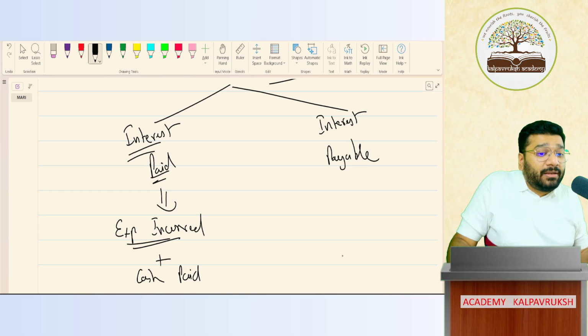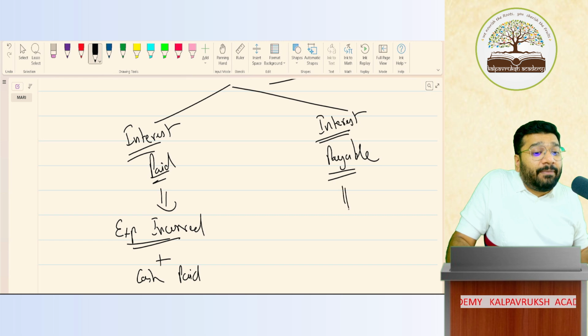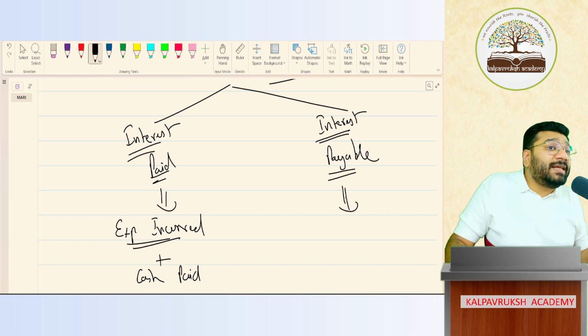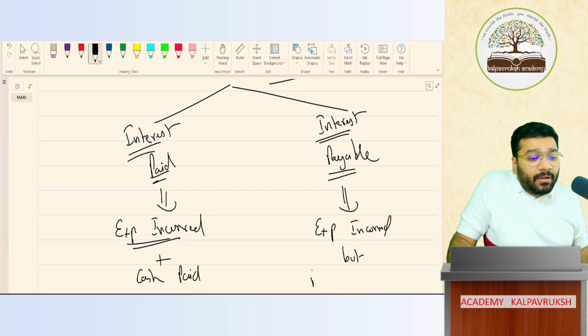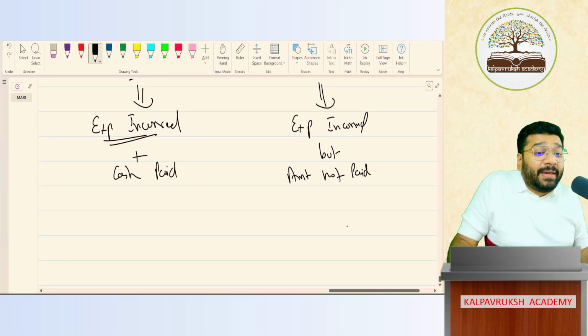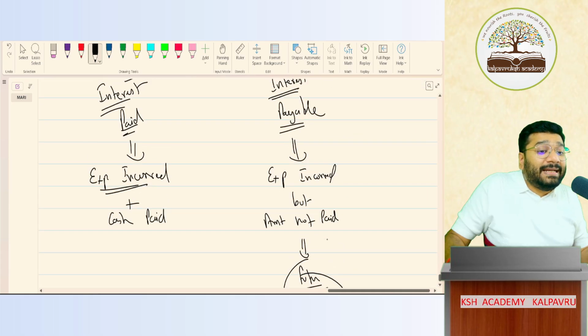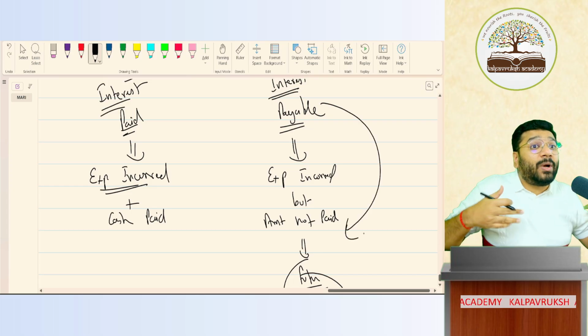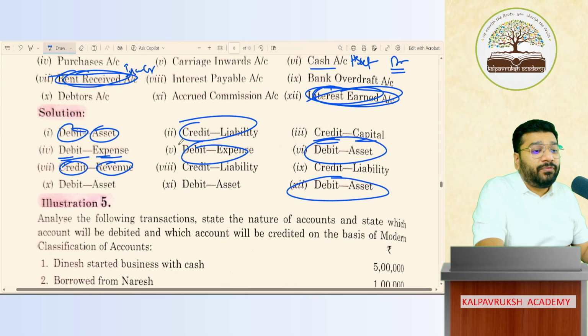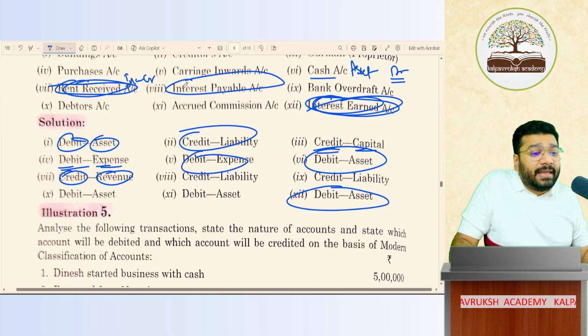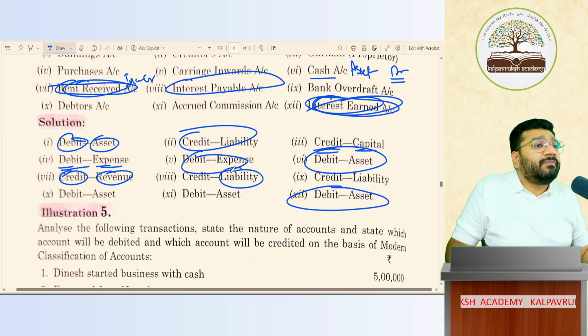Rent is payable. So if interest is payable, when will I pay? In future. Anything that I pay in future is liability. So rent payable means expense incurred, but amount not paid. When will I pay this money? In future. Anything that I pay in future is liability. Payable means yet to pay, a liability. So interest payable is a liability. Got it, not got it?